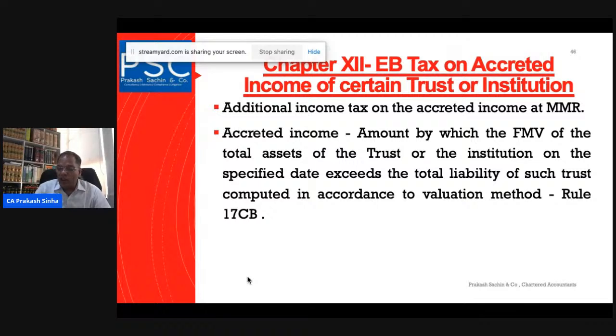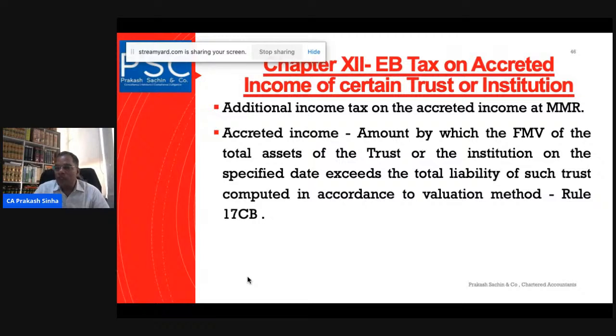It has also adopted or undertaken a modification in the objects which does not conform to the conditions of the registration. If there is a modification in the trust deed or the objects which is not in conformity with the certificate of registration, then it will again be subject to 115TD. Or it has not applied for the phase registration.